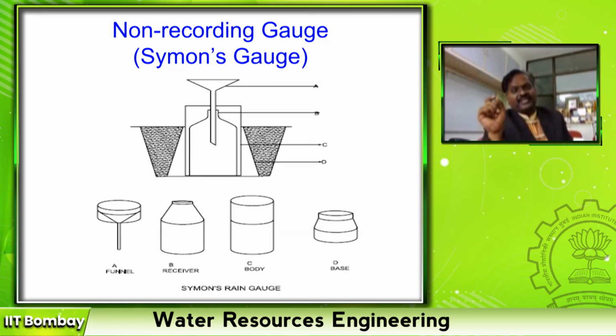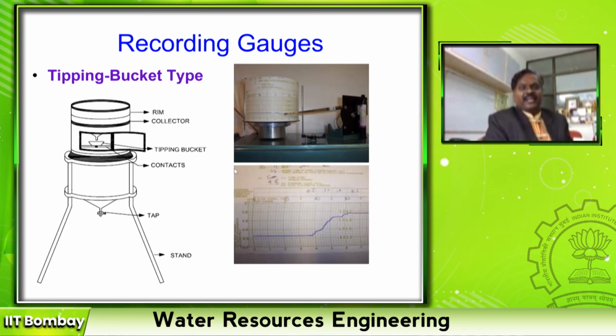So in non-recording Simon's rain gauge, you can measure only a 1 day rainfall. Or if you want every half an hour, then you have to go there every half an hour and measure it, which is manually not possible. So instrumentation has created a recording type. There are several recording types: tipping bucket, siphon. In all these arrangements, there are two important instruments. First one is a clock driven chart, right?